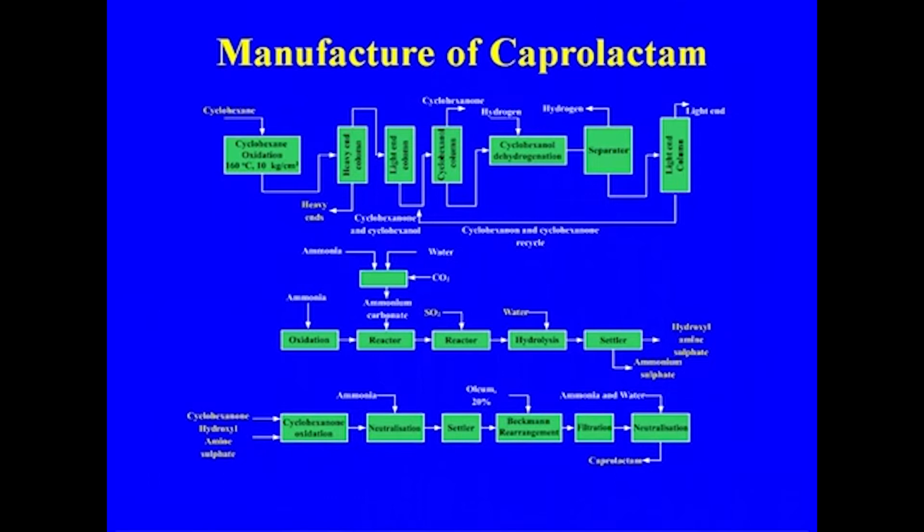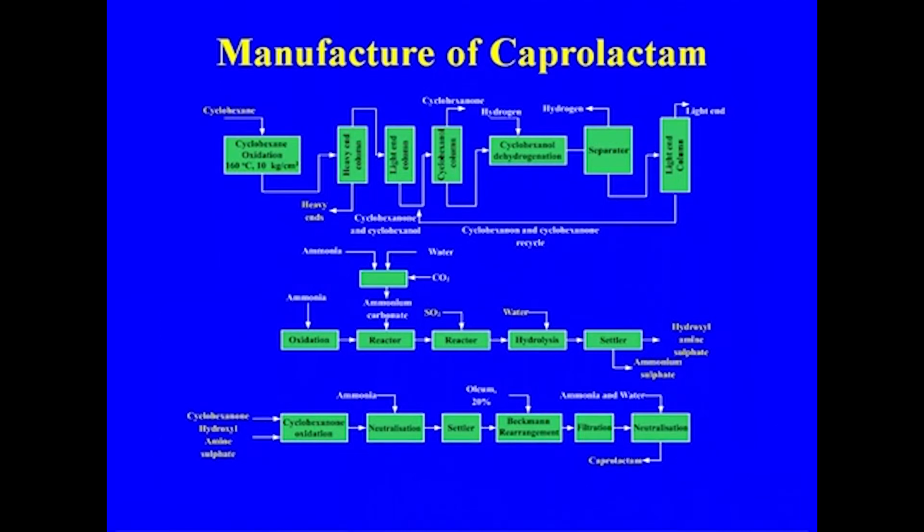One is the production of the cyclohexanone, where after the oxidation we are getting the cyclohexanol, which is recycled here, and then the cyclohexanone finally goes to the reactor, where it is reacted with the hydroxylamine sulfate. This is the production of the hydroxylamine sulfate, where the ammonia oxidation goes to the reactor, where ammonium carbonate is fed, and here the nitrous oxide goes to the reactor along with the SO2, and then the hydrolysis, and finally we get the hydroxylamine sulfate.